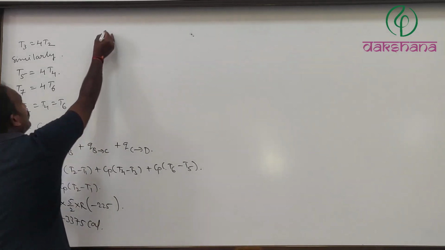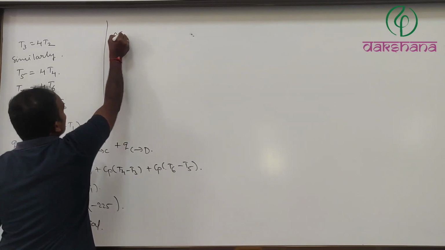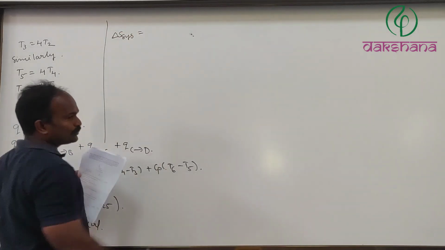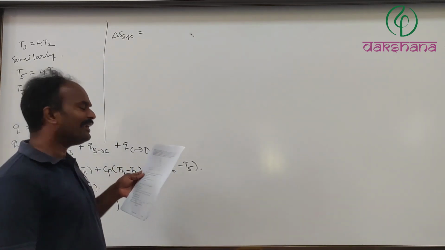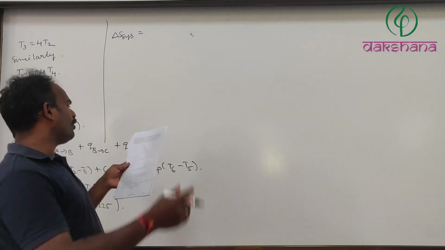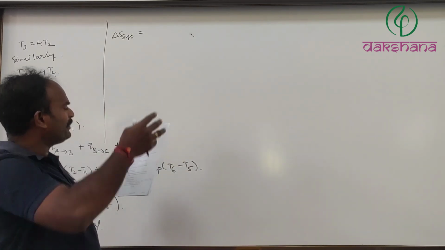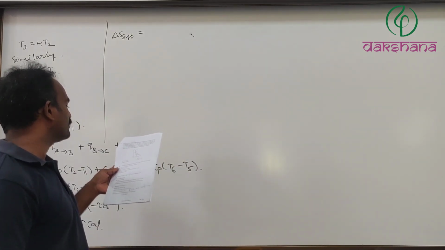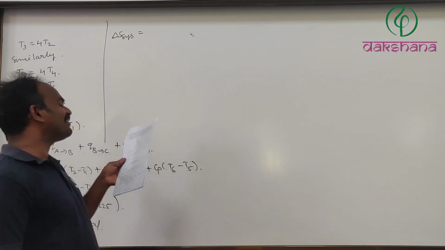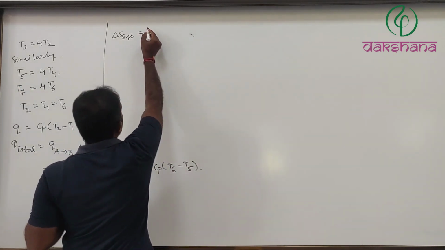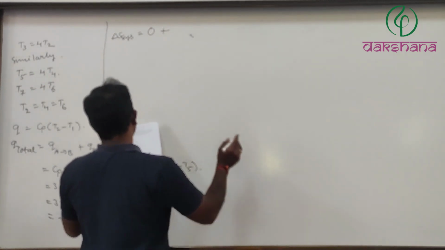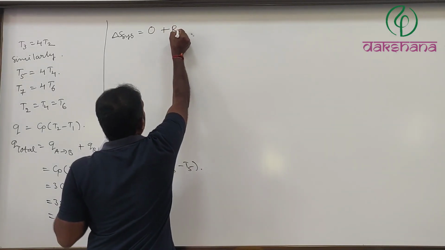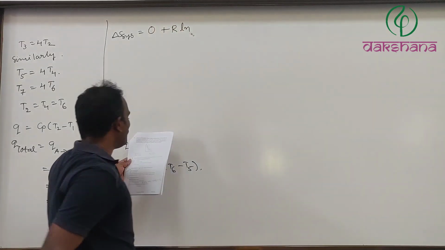Next, the last one. Delta S system they are asking. Delta S system is equal to, as we know, N into Cp ln T7 divided by T1. Here pressure is going to be changed. Therefore I can take N Cp ln T7 divided by T1. T7 and T1 are both the same, therefore that is going to be 0, plus, what do we have to take? 1 mole of the gas, R into ln P1 divided by P2.